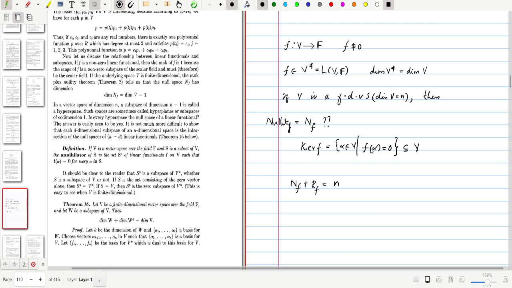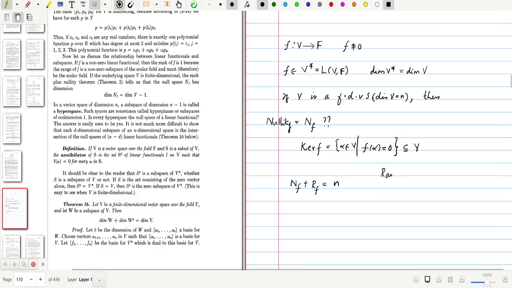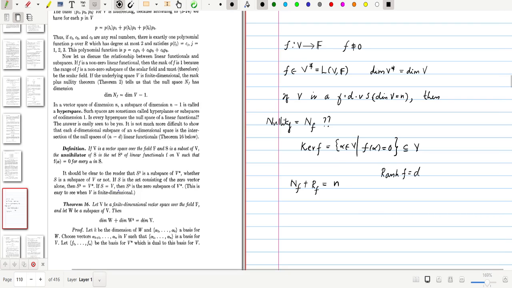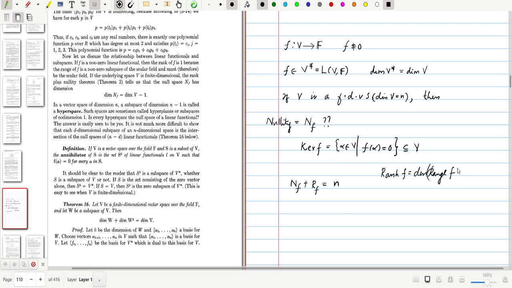So in order to get an idea of this kernel f, we find the rank of f. The rank of f is the dimension of the range of f, which is a subset of capital F.